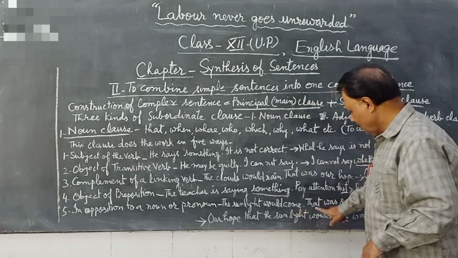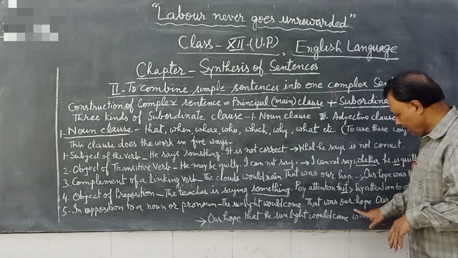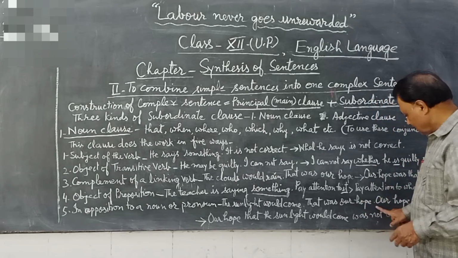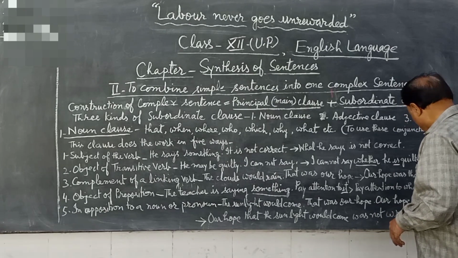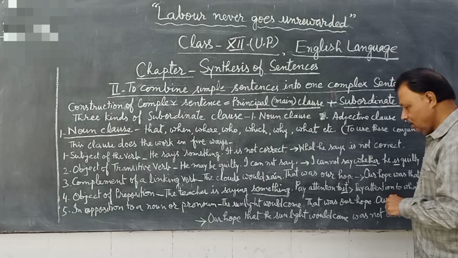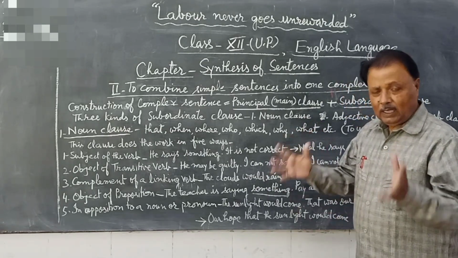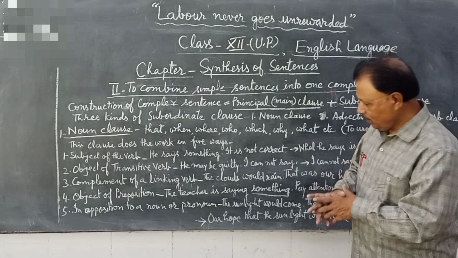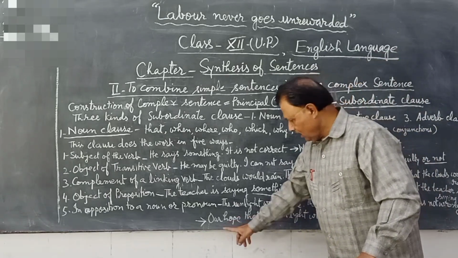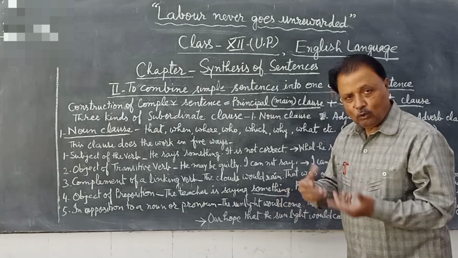Second, that was our hope. Third part, our hope was not wrong. 3 sentences are there. We have to combine these 3 sentences together in this way. Our hope, हमारी hope क्या थी?